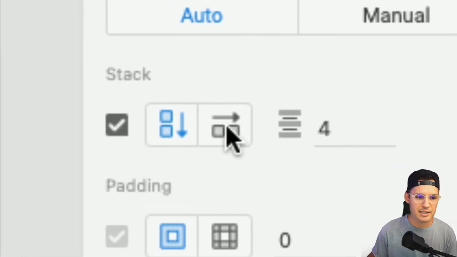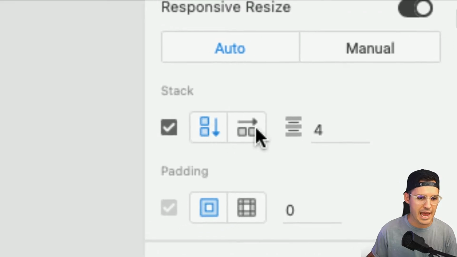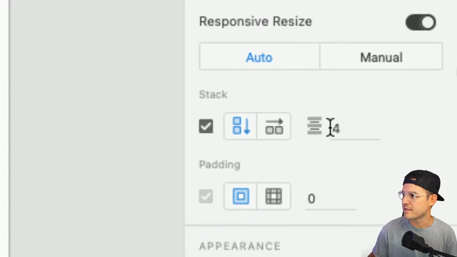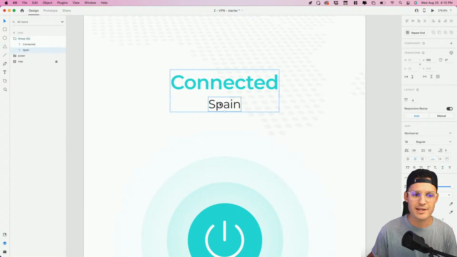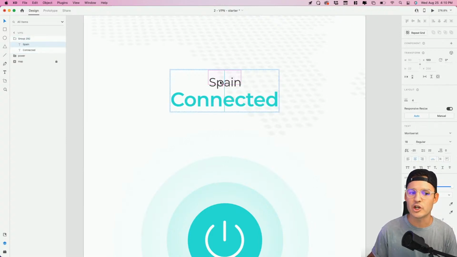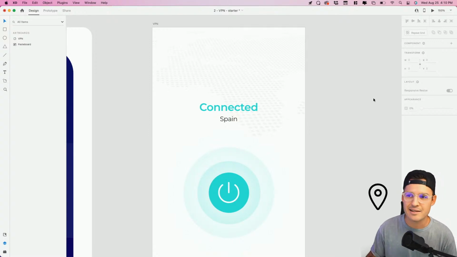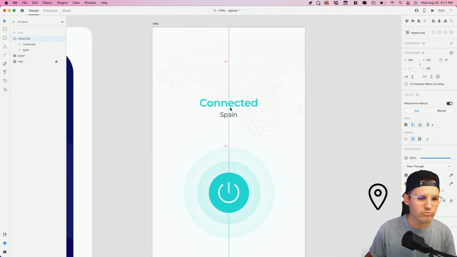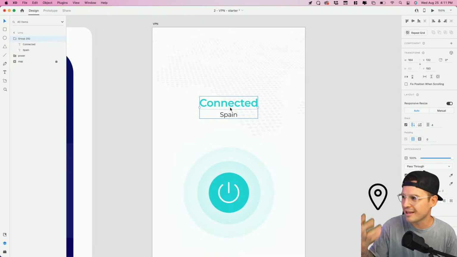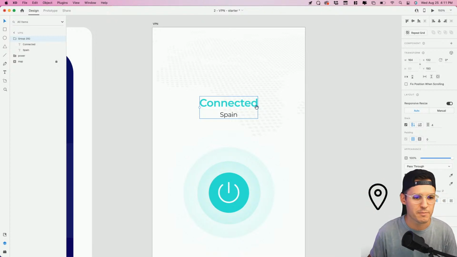I'm just gonna group these together and turn on stack. It's gonna automatically give me a vertical stack, and I can control the spacing of my stack right there. What's great is if I want to switch these up, I could. I like them how they are, but I always like to drop things into stacks as I go, because that seems to be just good planning for the future, in my opinion.